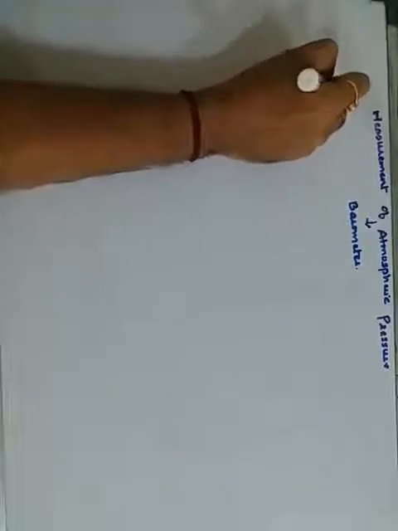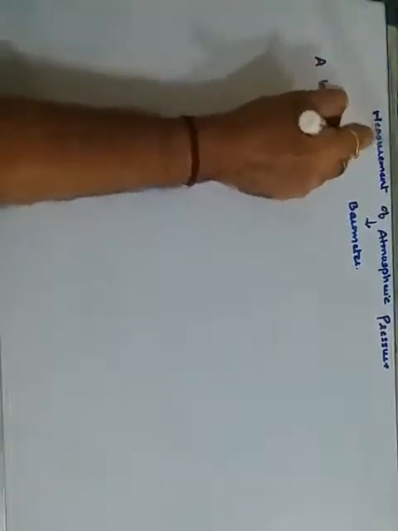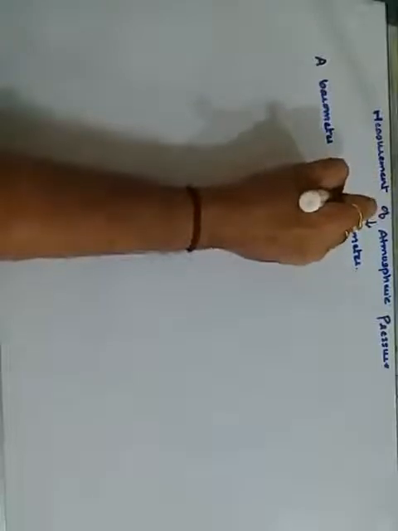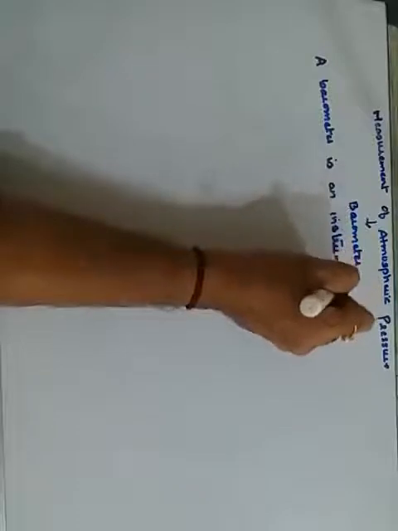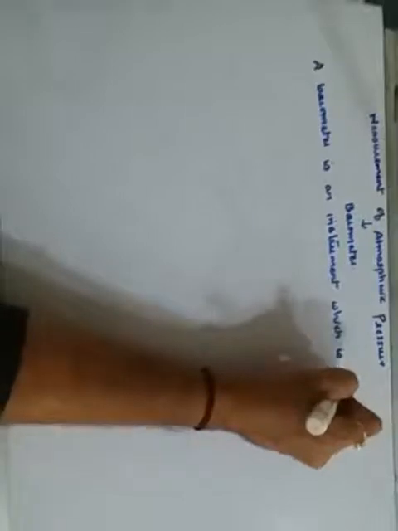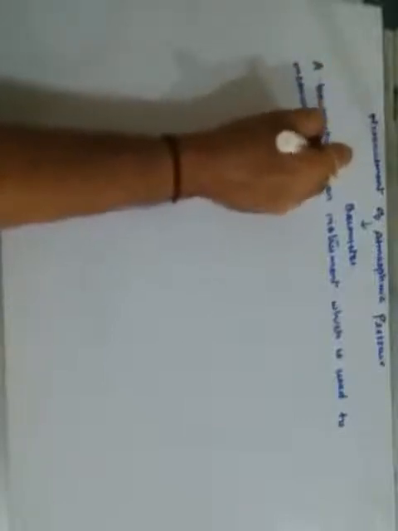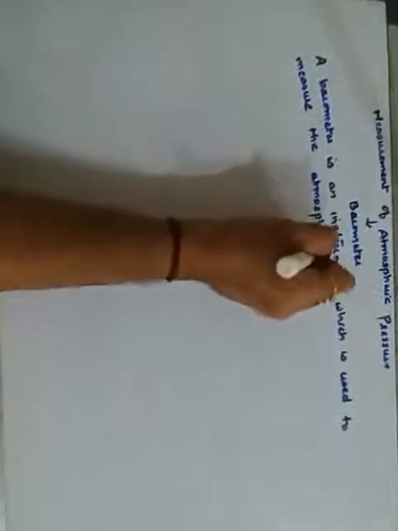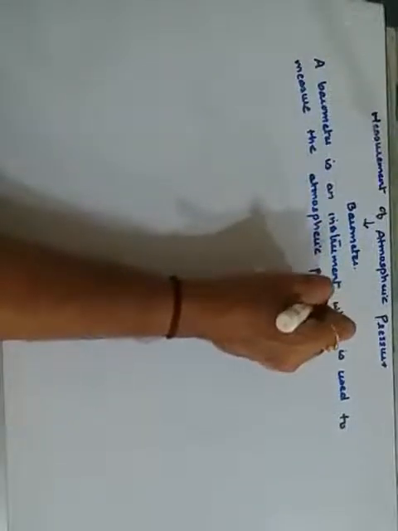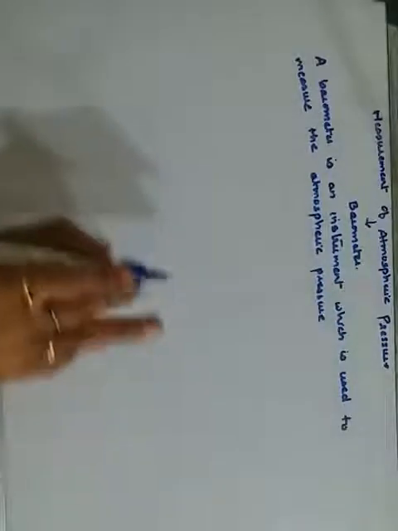Definition wise, a barometer is an instrument which is used to measure the atmospheric pressure. Simple, just an instrument which is simply used to measure the atmospheric pressure. That is the definition of a barometer.